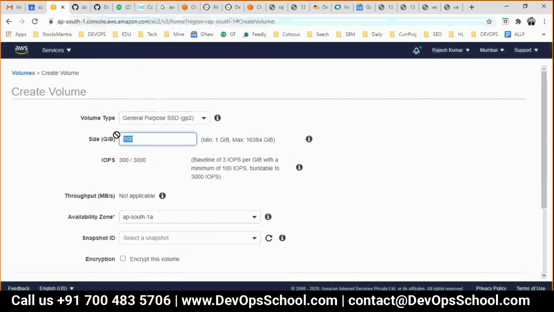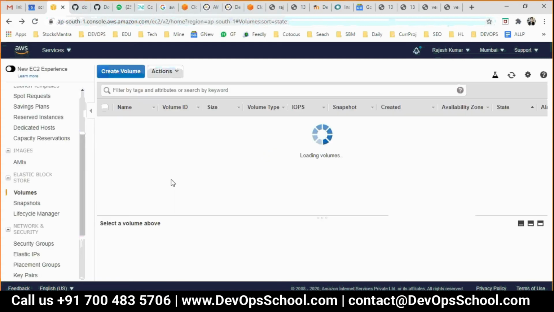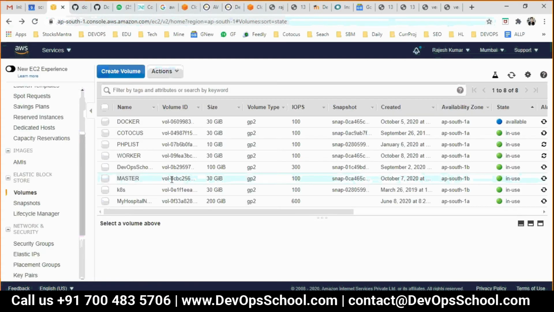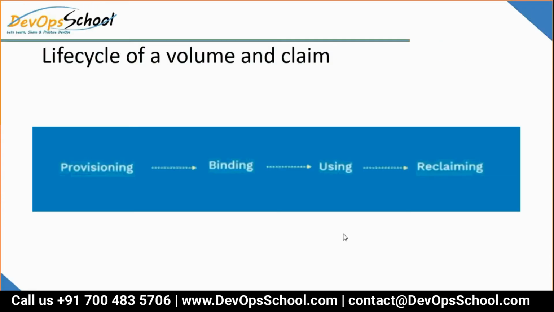I am creating a 100 GB volume. I can create it only if the storage is available. So this process, where you come to a platform and create a volume, is called binding. Just now whatever I did was binding.